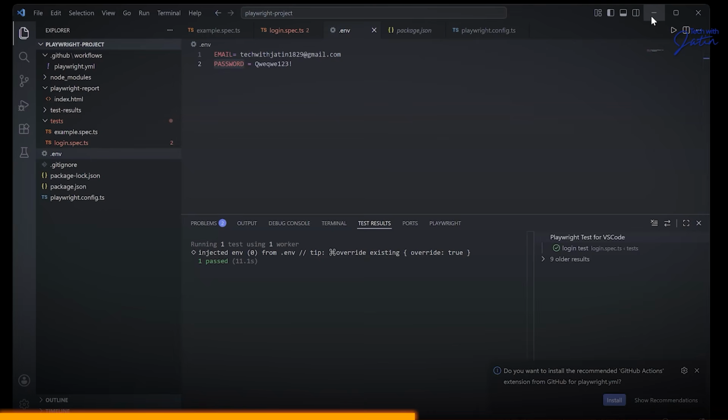Now, if you get time, this particular project that we have already has a Playwright YML file, and a lot of things have been pre-configured and given. I want you to do this also: integrate it with your GitHub, and try to run this in headless mode. That is going to be more like a homework.